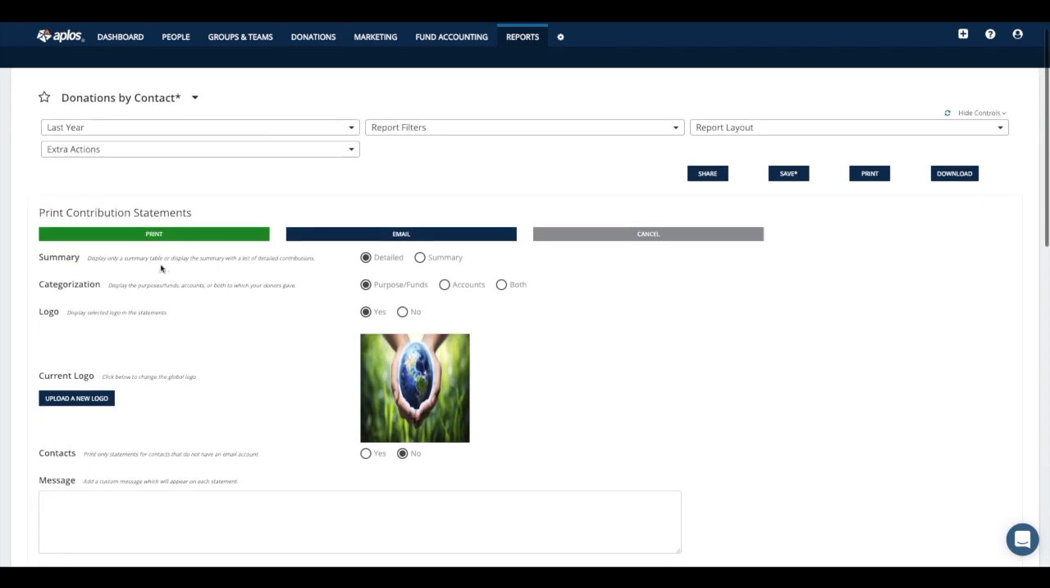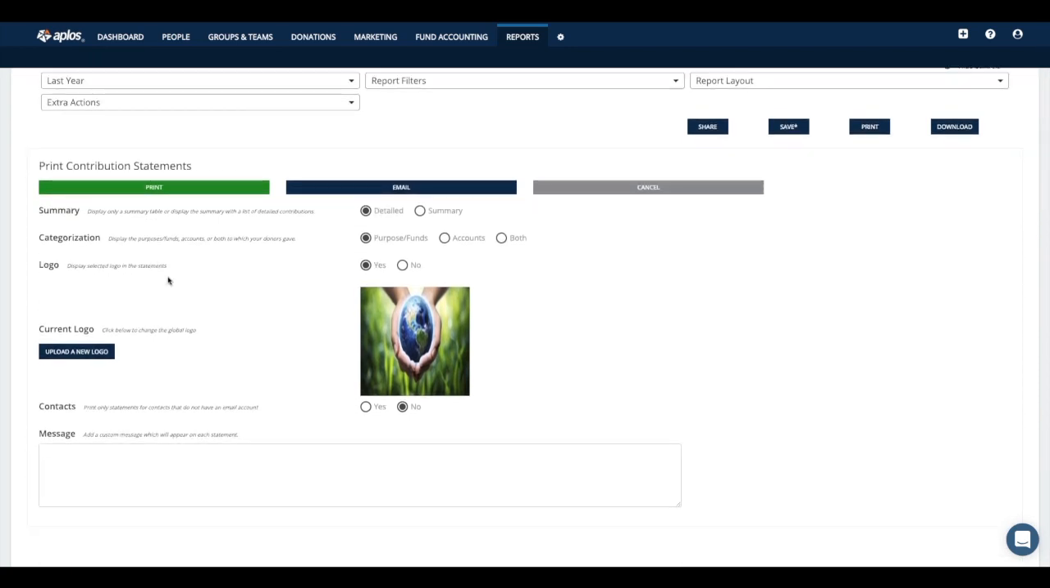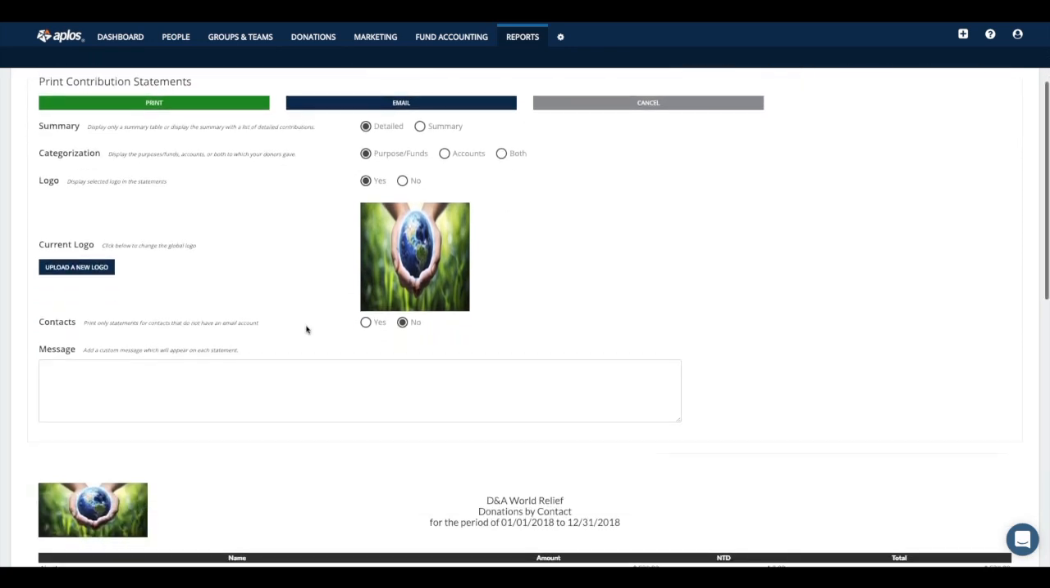When you click print, it'll show you this kind of description screen here, so you can select some options, such as if you want the statement to be detailed or summarized, if you want the donors to see the purpose and funds they gave to, the accounts they gave to, or both, if you want your logo to appear on the statements.